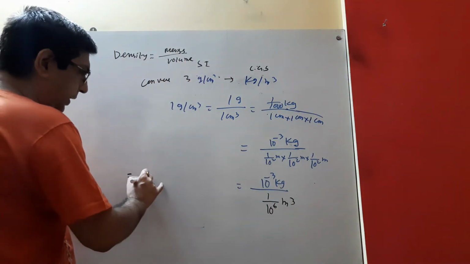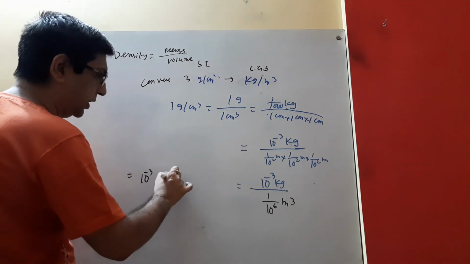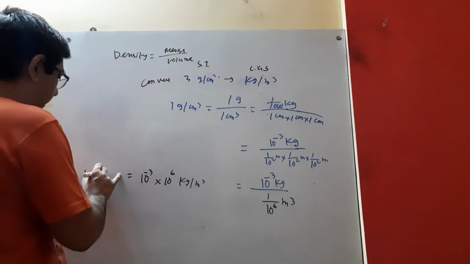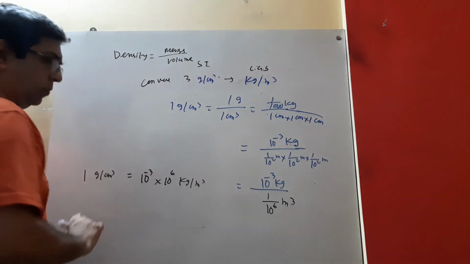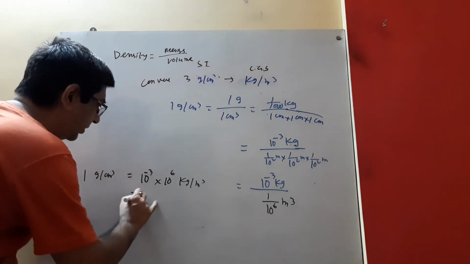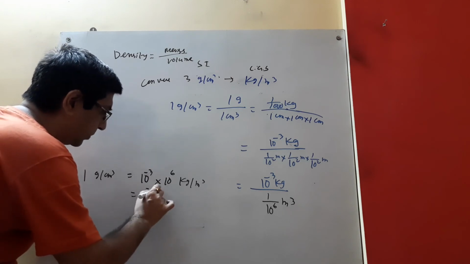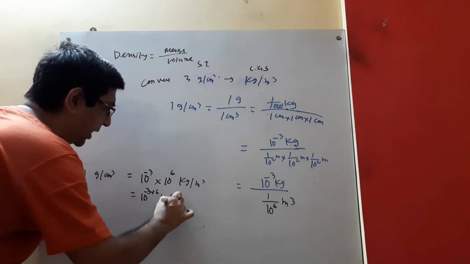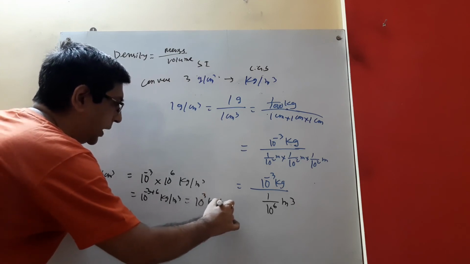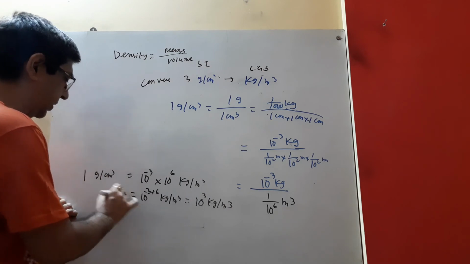So we are getting 10 to the power minus 3 into, this will go up, 10 to the power 6 kg per meter cube. This is 1 gram per centimeter cube. That means this is equal to 10 to the power minus 3 plus 6 kg per meter cube, equal to 10 to the power 3 kg per meter cube. This is 1 gram per centimeter cube.